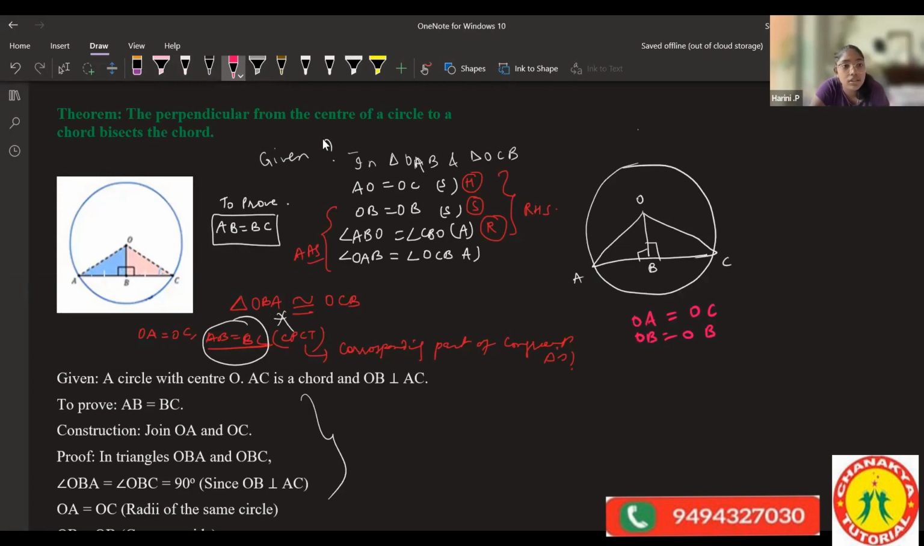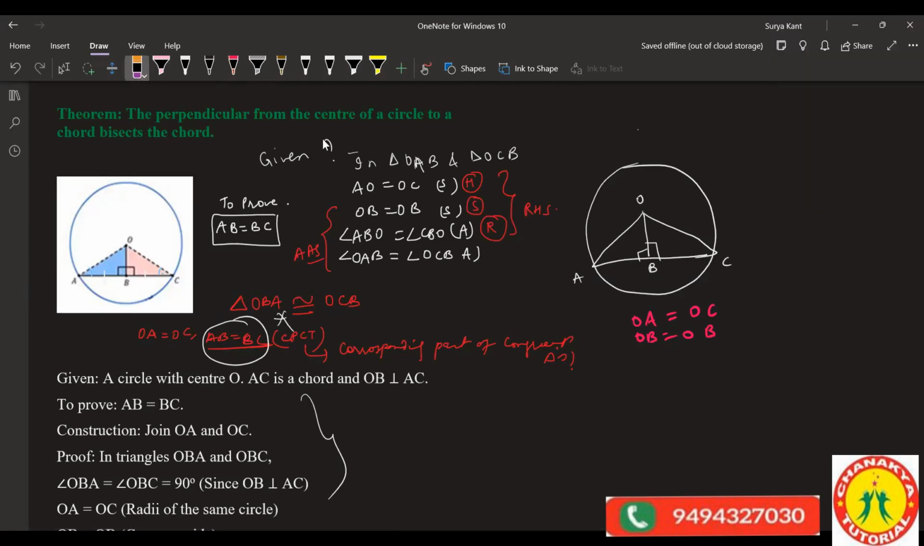Angle, side, we can also do. We can do SAS? How can we do SAS? Here we can prove by RHS: OB is equal to OB, this is a 90 degree angle and this is a 90 degree angle, so we can prove by RHS. There is no other possibility, I think. Then angle side also we can do.